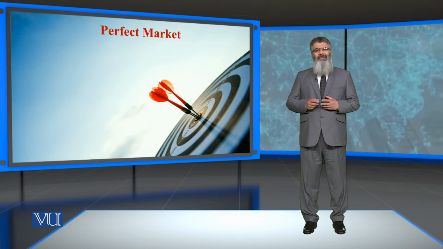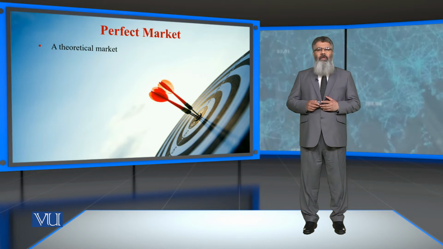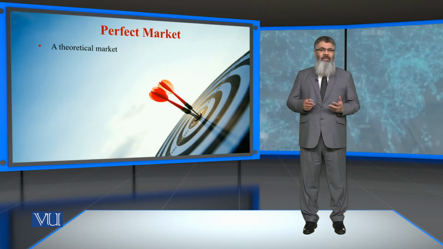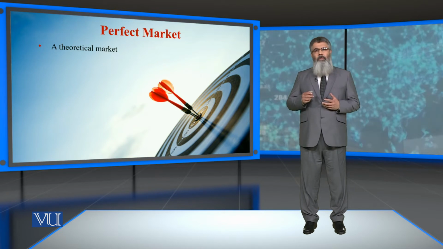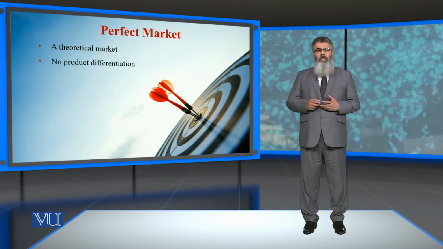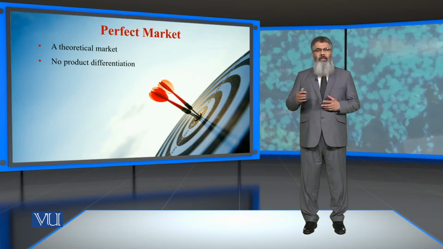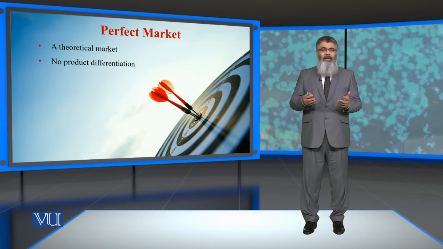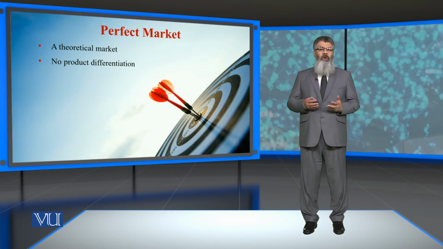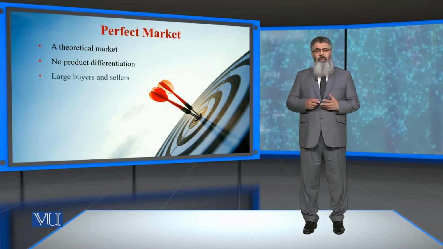Perfect market is again a theoretical market, a market which actually does not exist because of so many reasons. This perfect market assumes that there is no product differentiation, meaning that if we are talking about stocks, there are stocks which are identical, and we have said that stocks and the companies or firms cannot be identical.